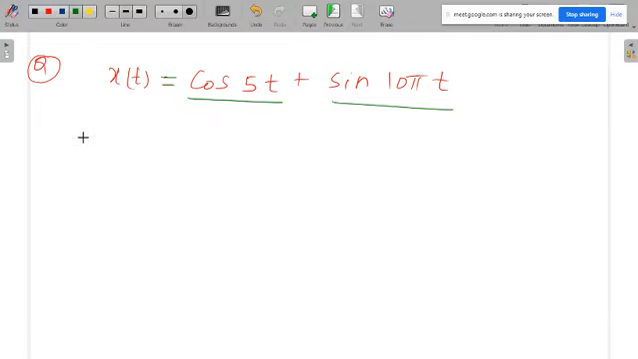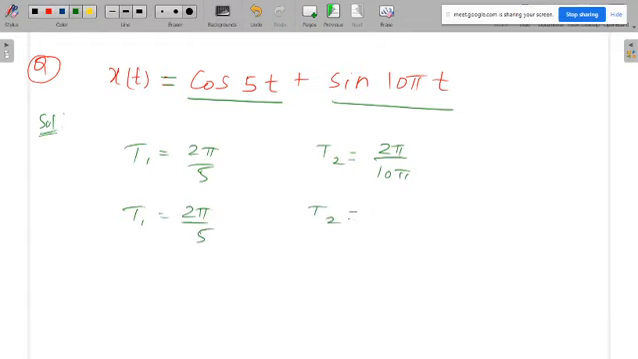So for that, you first calculate T1, the time period of signal 1. The time period of signal 1 is 2 pi by pi, that is T1 is equal to 2. What is the time period of signal 2? 2 pi by 10 pi, so T2 is equal to 1 by 5. Then you take the ratio of T1 by T2. Once you take the ratio of T1 by T2, you get 2 pi. 5 cancels, finally you will be getting 2 pi.